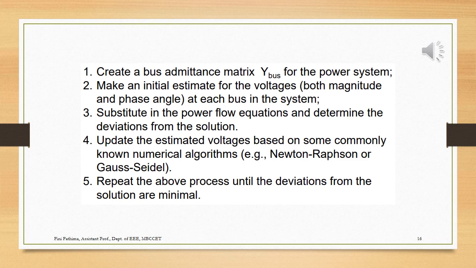Usually we get values for Vi, delta i, etc., and we check whether that Vi value is within the constrained space, and that delta value is also within the constrained space. If it is, we proceed and go for the next iteration. We solve it again and find out if it is within the limit. Yes, it is within the limit, and the margin is also safe. Again we do it. Similarly we do it in successive steps until we get the best solution. So this is how we do load flow analysis.